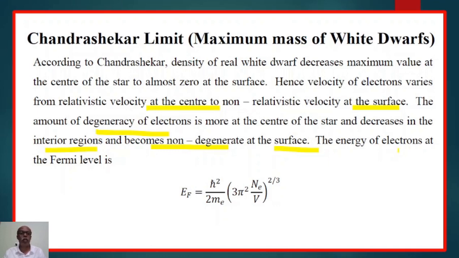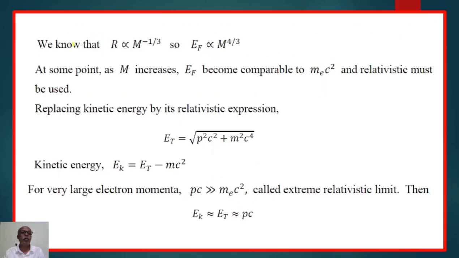The energy of the electrons at the Fermi level is EF = ħ²/2me × (3π² Ne/V)^(2/3). We know that R is directly proportional to M^(-1/3), because of which we get EF proportional to M^(4/3). At some stage, as the mass increases, EF becomes comparable to mec² and the relativistic variation must be considered.